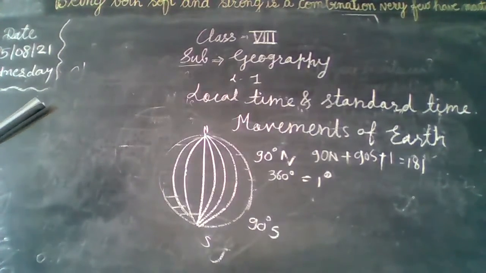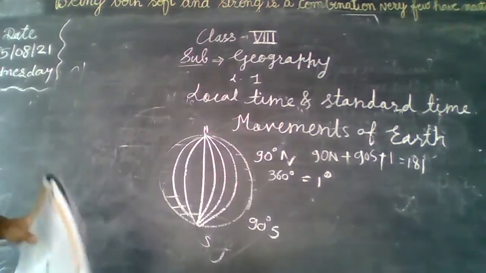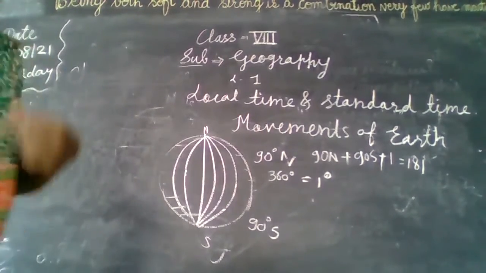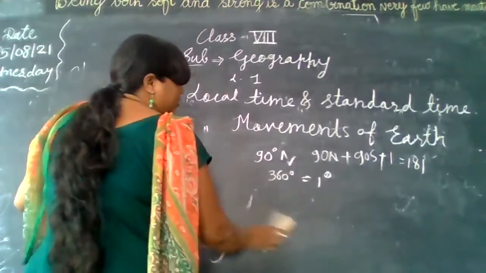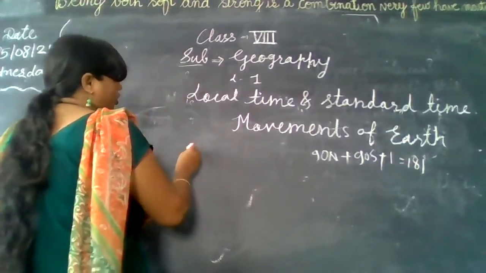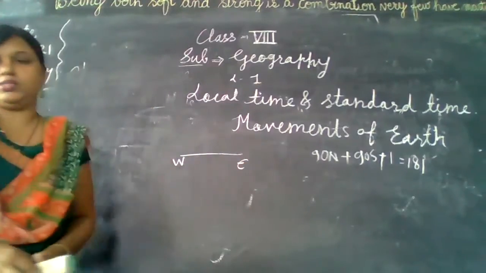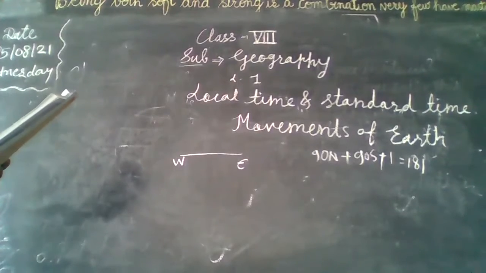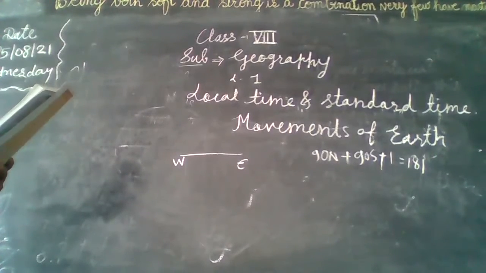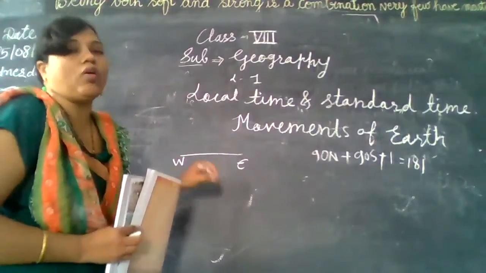The apparent movement of the sun from east to west is a result of what? One more concept: the earth rotates from west to east. What is the direction? West to east. So the apparent movement of the sun from east to west is a result of what? That is just because of the rotation of the earth.